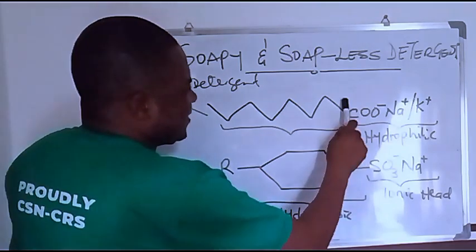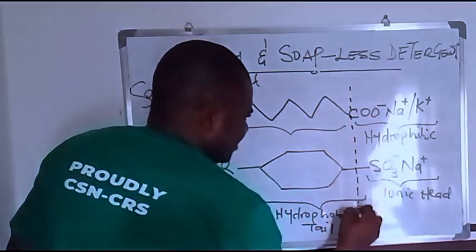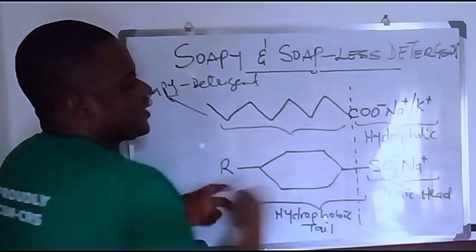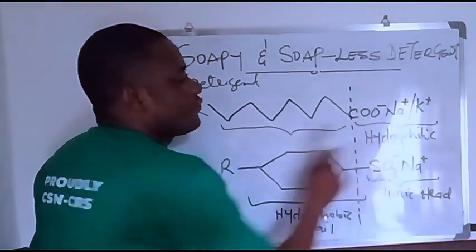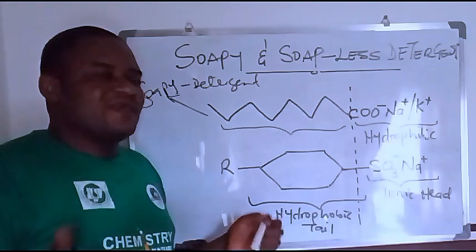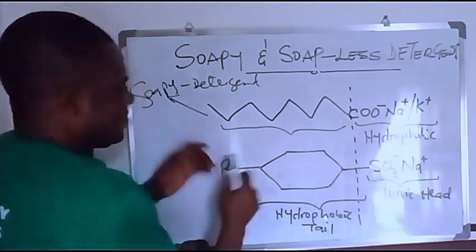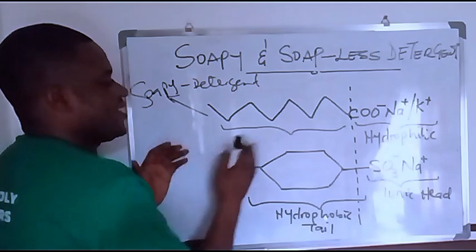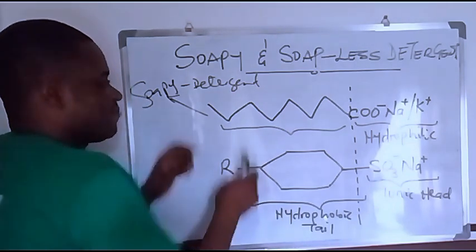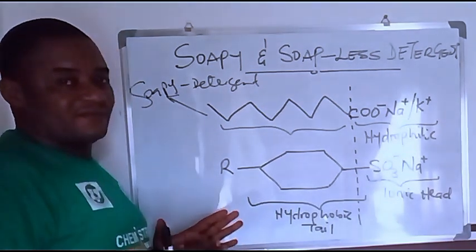So these parts facing this way are the ionic head, and they are hydrophilic in nature. Hydrophilic means they are water loving. Then this other side is the hydrophobic end, which is basically hydrocarbon.